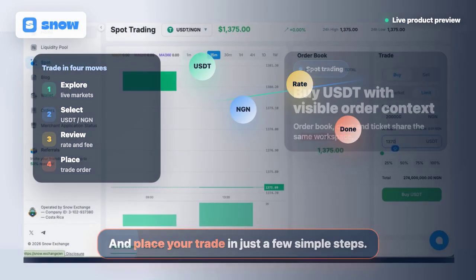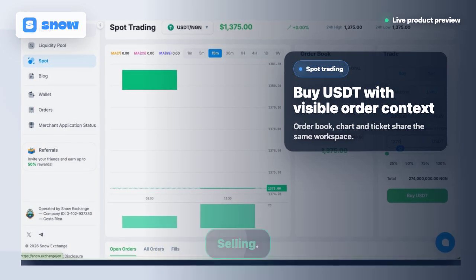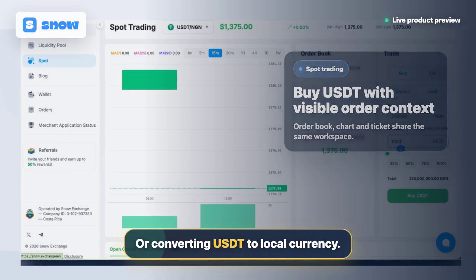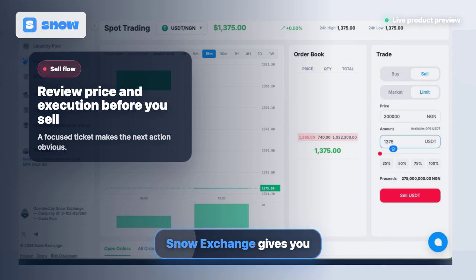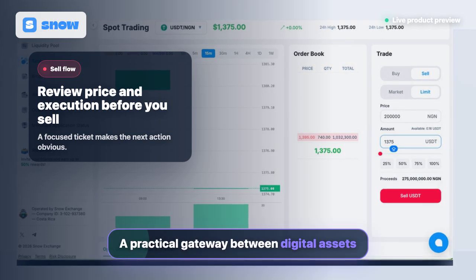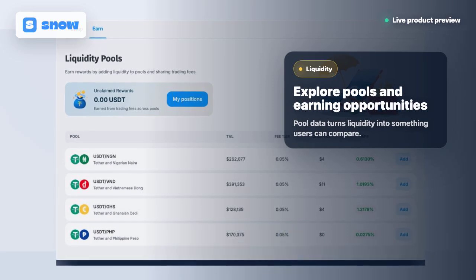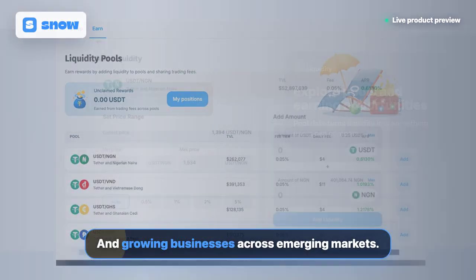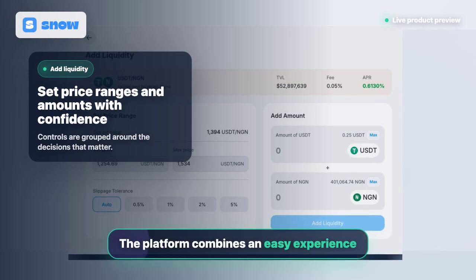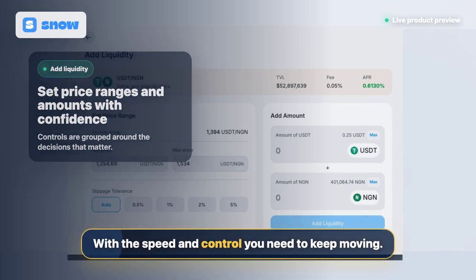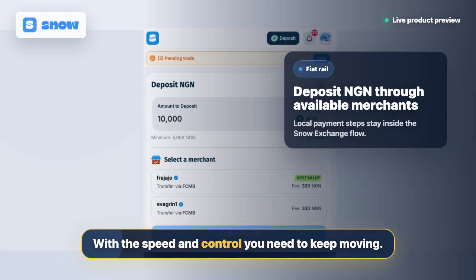a few simple steps. Whether you are buying, selling, swapping, or converting USDT to local currency, Snow Exchange gives you a practical gateway between digital assets and everyday payments. Built for traders, individuals, and growing businesses across emerging markets, the platform combines an easy experience with the speed and control you need to keep moving.